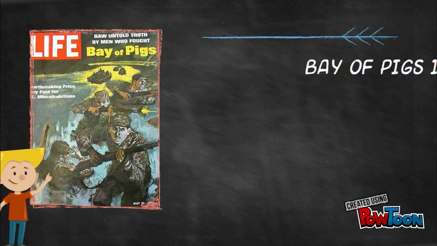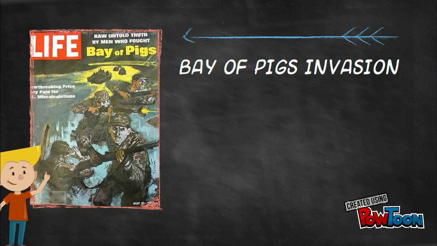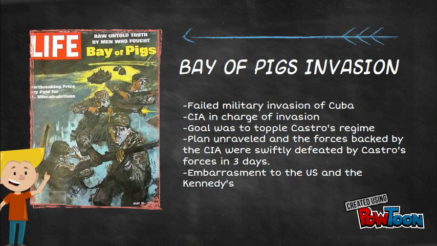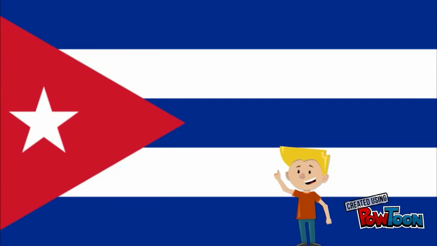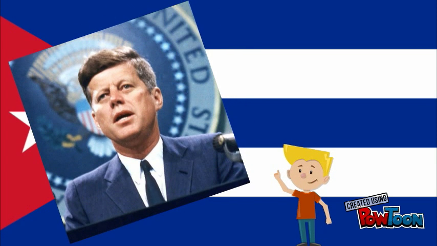The Bay of Pigs invasion on Cuba on April 17, 1961 is one of the most well-known American failures of all time. A counter-revolutionary military, trained and funded by the United States government's Central Intelligence Agency, invaded Cuba. However, they were quickly defeated by Castro's defensive forces. This quick defeat of the United States forces was a great embarrassment to the U.S. government and especially John F. Kennedy. As a result of this defeat, the Cubans became more defensive and the U.S. quickly tried to find other ways to dismantle the Castro regime.